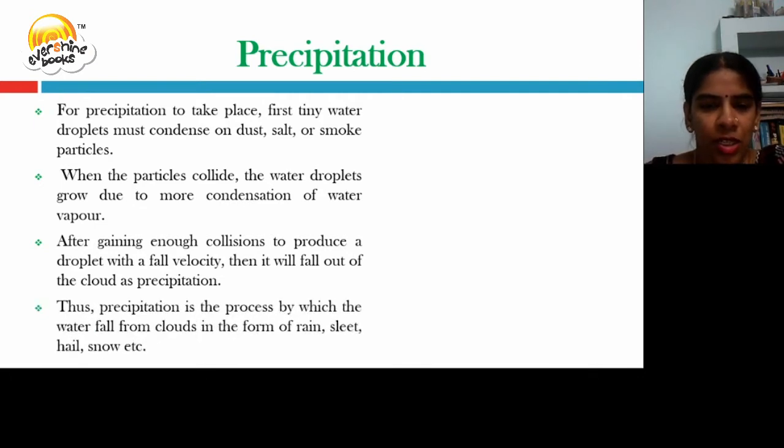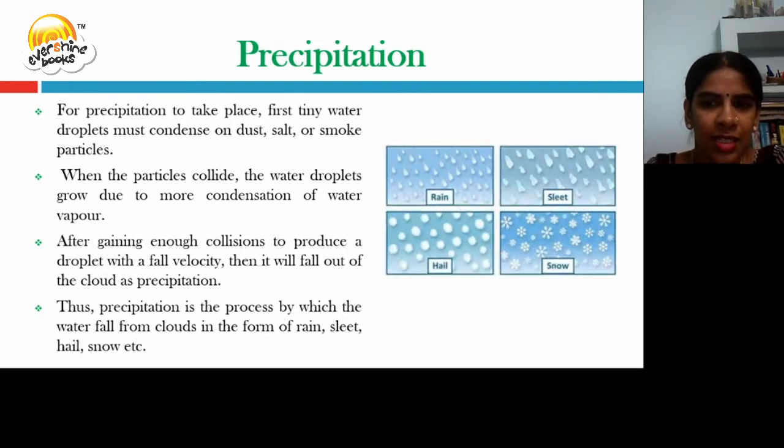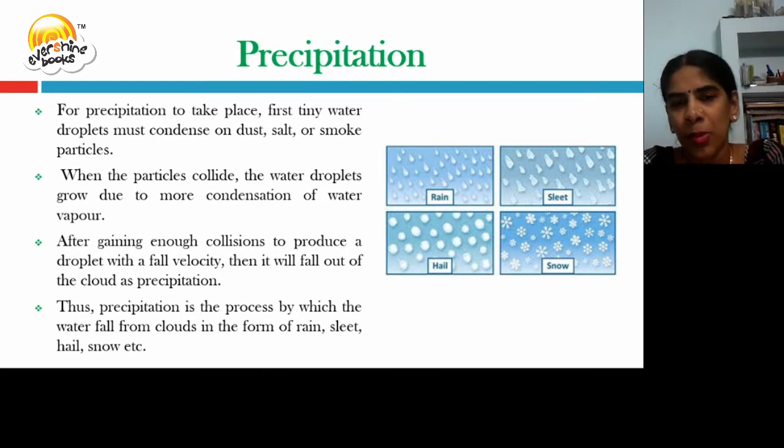Thus, precipitation is a process by which water falls from the clouds in the form of rain, sleet, hail, and snow. It is also a water droplet, but a bigger one formed due to precipitation.